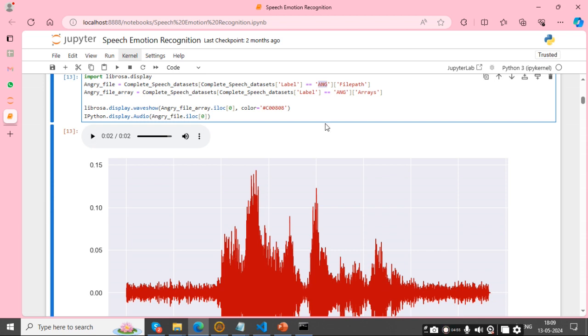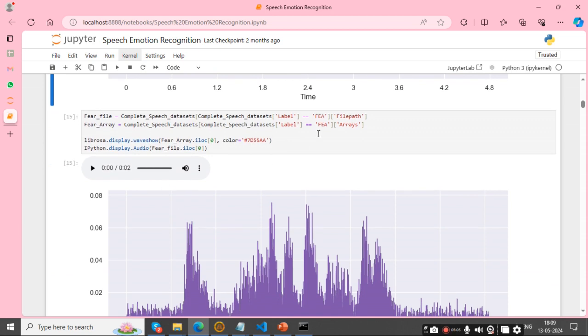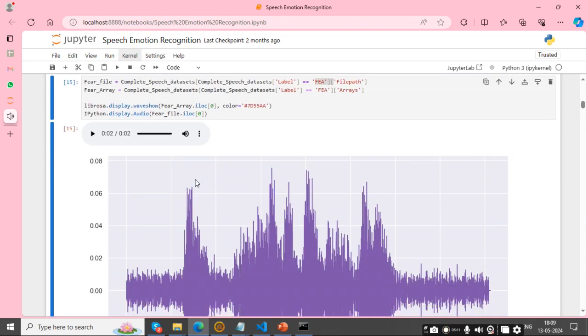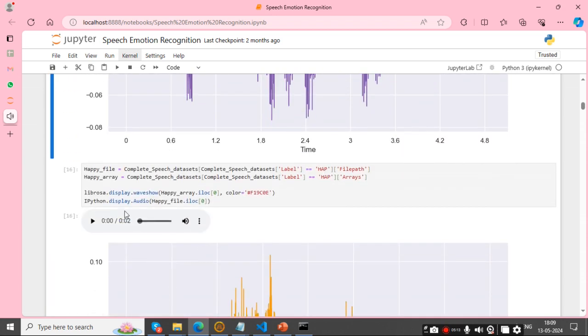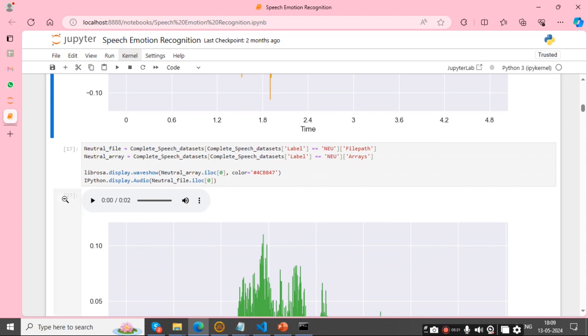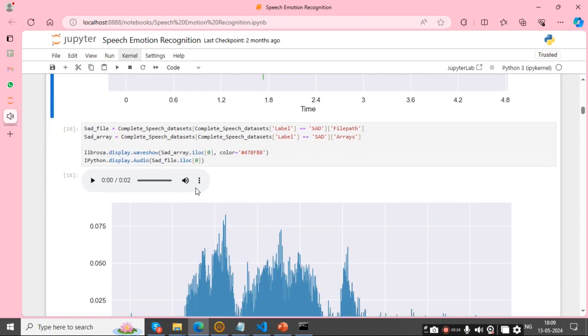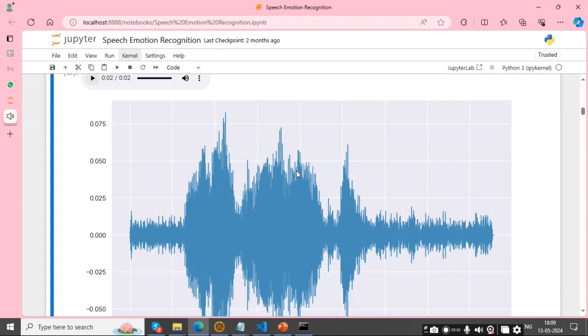This is the angry dataset. And this is disgust. Next one is the fear dataset. After that, it is the happy dataset. And this one is the neutral dataset. And the final one is sad. Yeah, this one is the sad dataset.